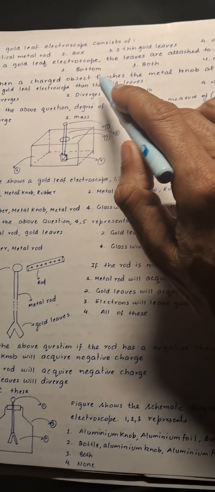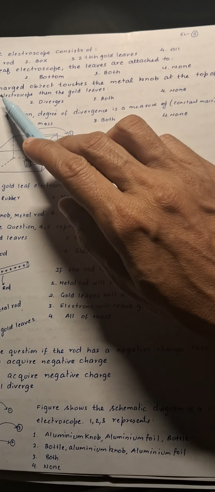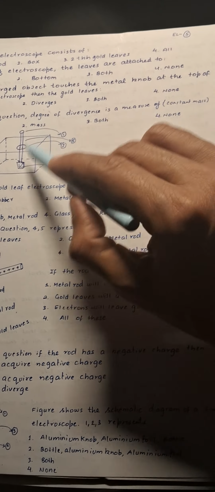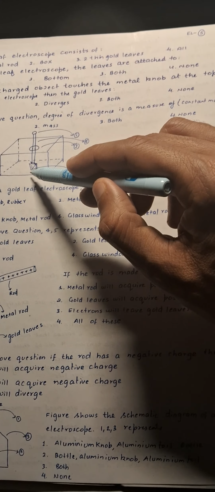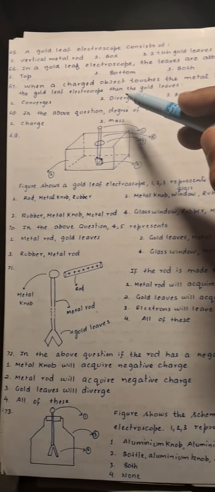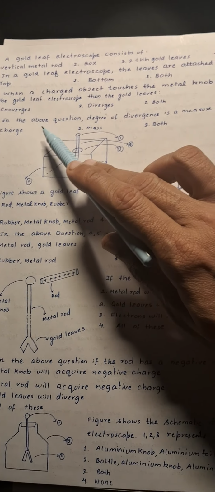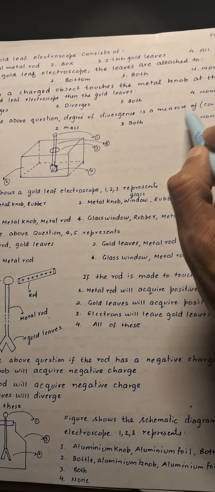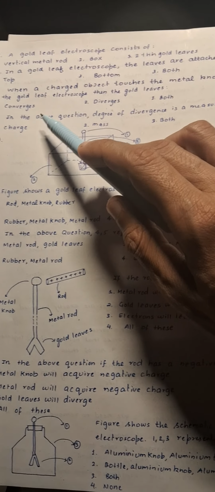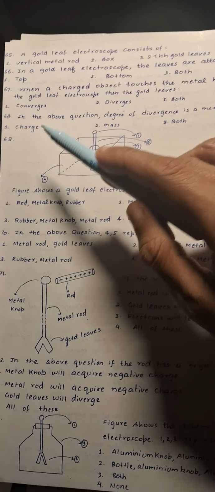Next is when a charged object touches a metal knob at the top of the gold leaf electroscope, then the gold leaves. Obviously, there will be a transfer of charges. They will have like charges, so they will repel each other. Hence, the distance between them will increase, so they will diverge. So second is correct over here. Next is in the above question, degree of divergence is a measure of. Obviously, it's a measure of the charge, because the more the charge, the more the electrostatic force, and hence the more the divergence.